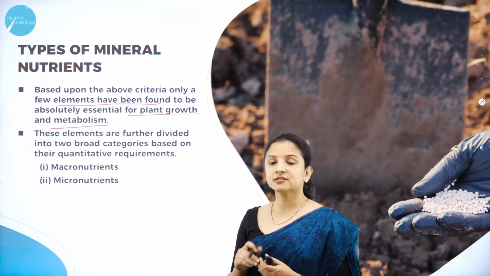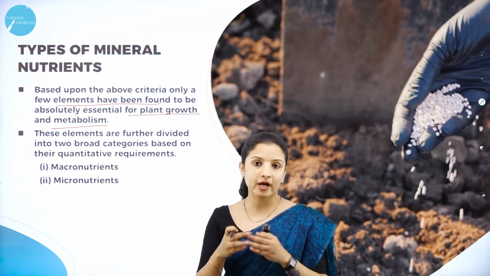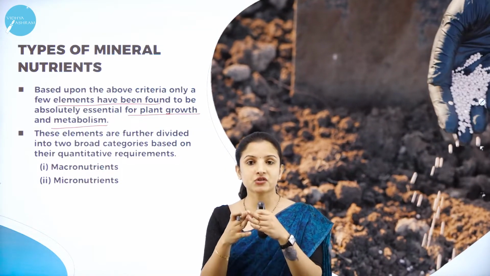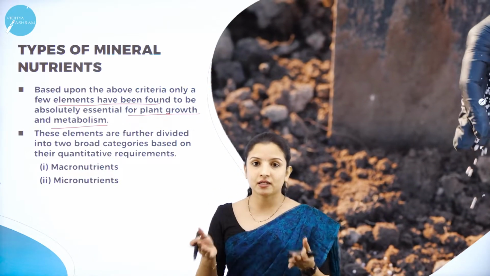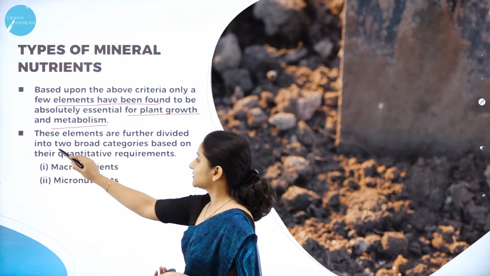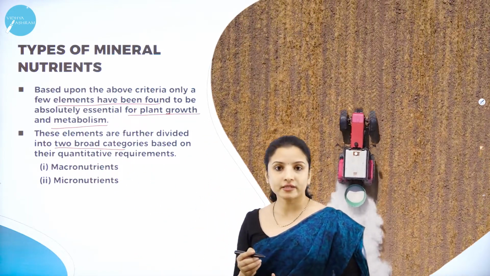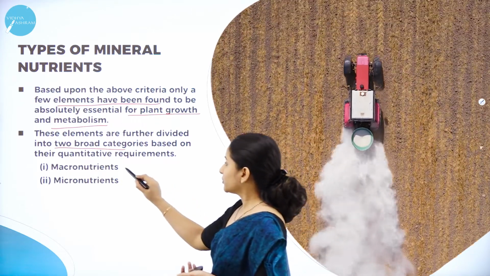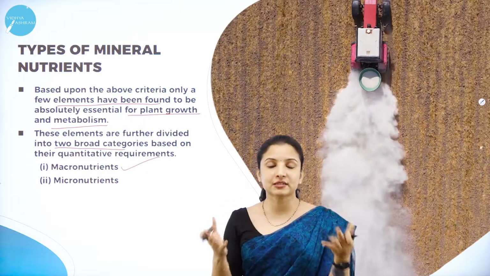And these elements, based on how much they are required by the plant, whether they are required in trace amounts or very little quantity, or whether they are required in large quantity, are broadly classified into two categories. That is based on the quantitative requirement. That is, they are classified as macronutrients. Macronutrients means, macro means large.